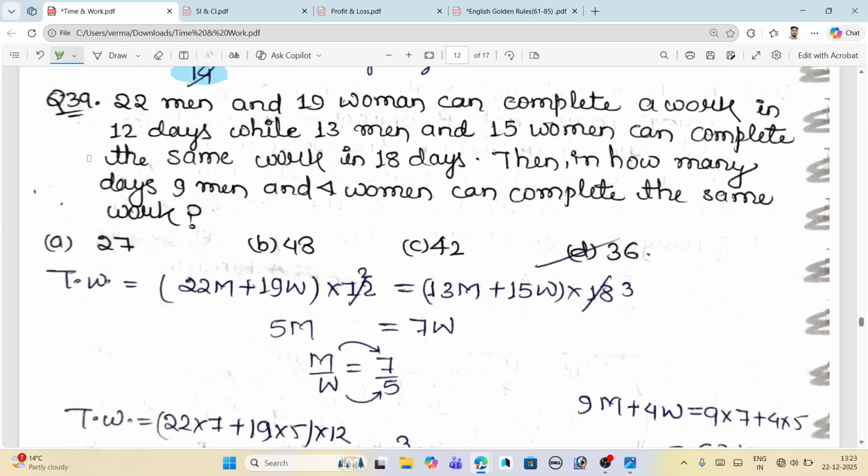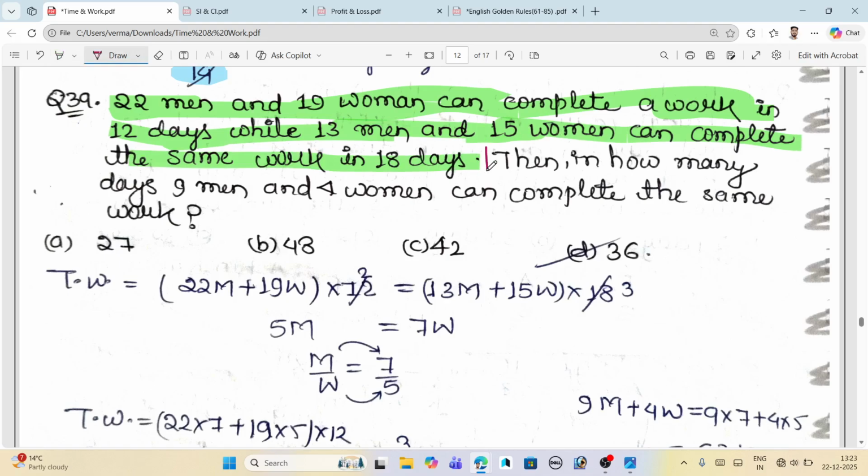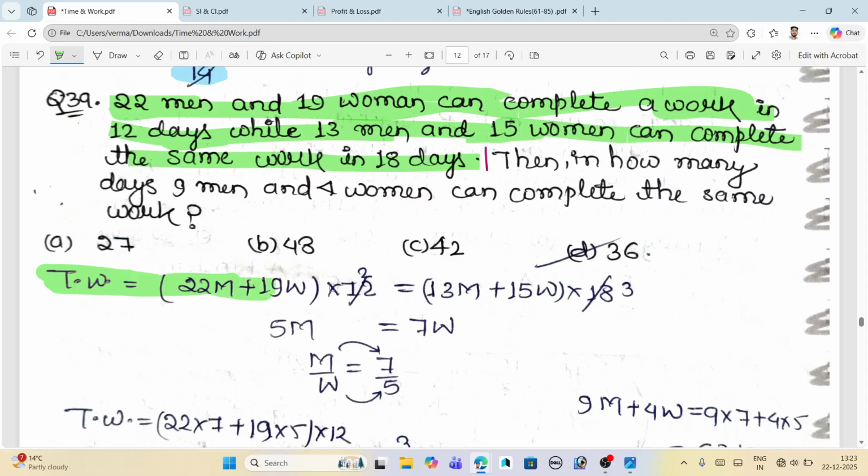This is the same type of question. 22 men and 19 women can complete a work in 12 days, while 13 men and 15 women can complete the same work in 18 days. Just stop here and solve till this. So how can we solve it? We have to think about this approach. Our approach is 22m plus 19w, where m means men and w means women, multiplied by 12, is equal to 13m plus 15w multiplied by 18. Just solve it.